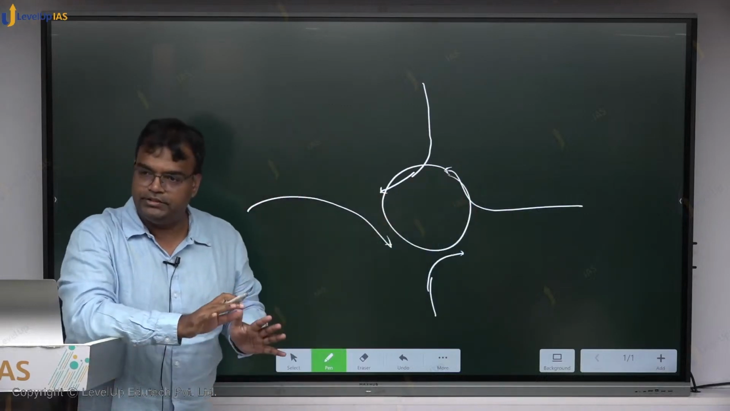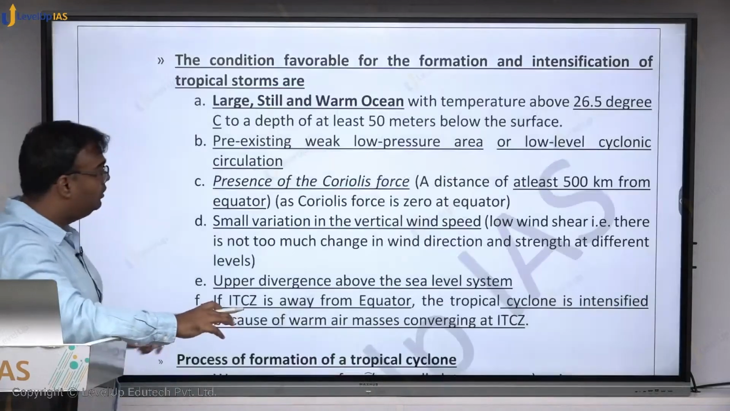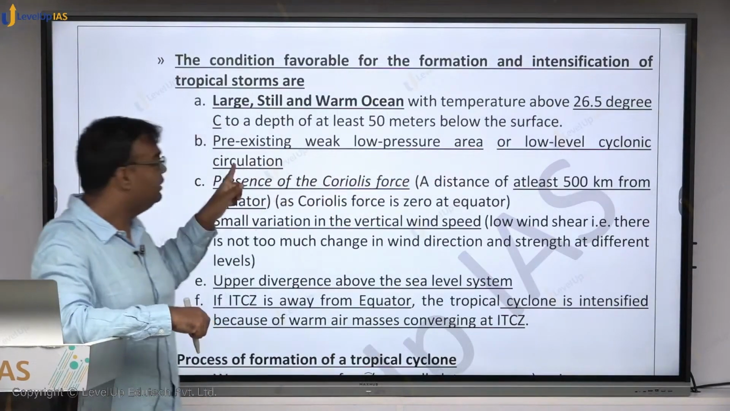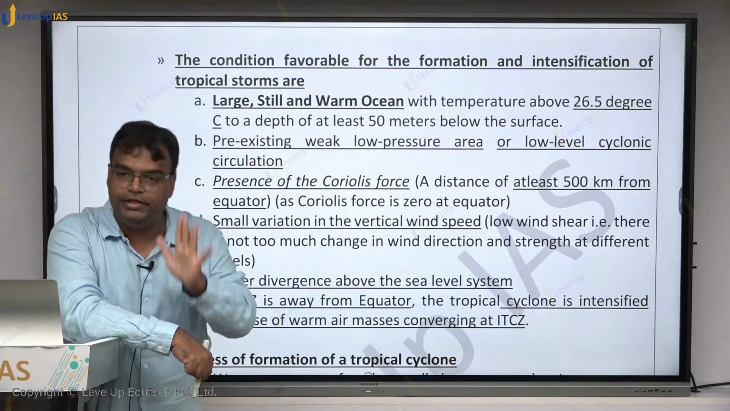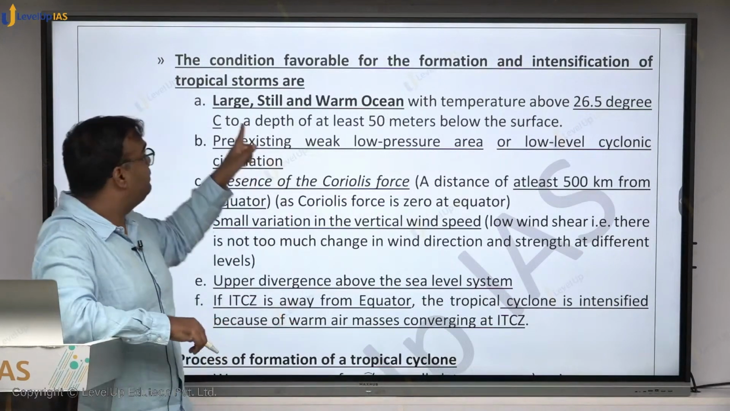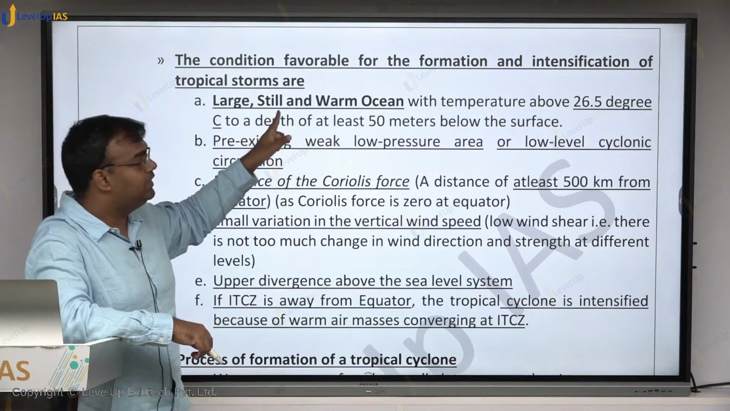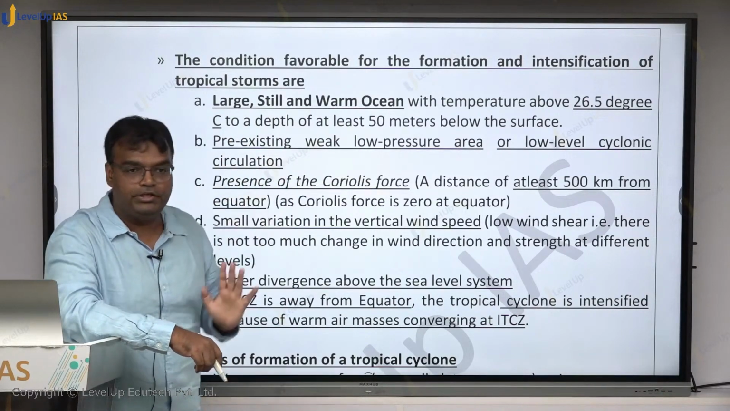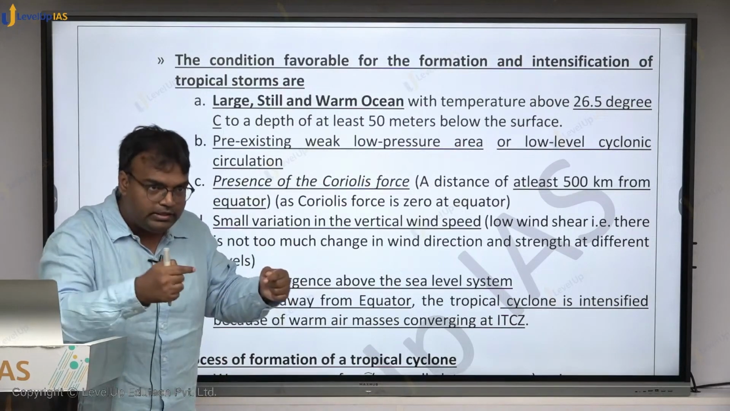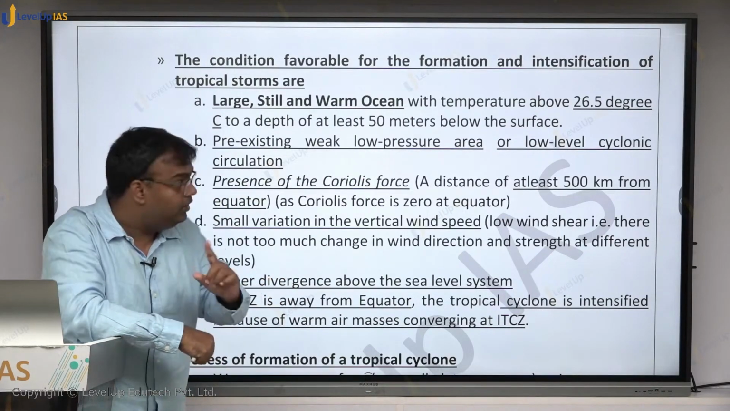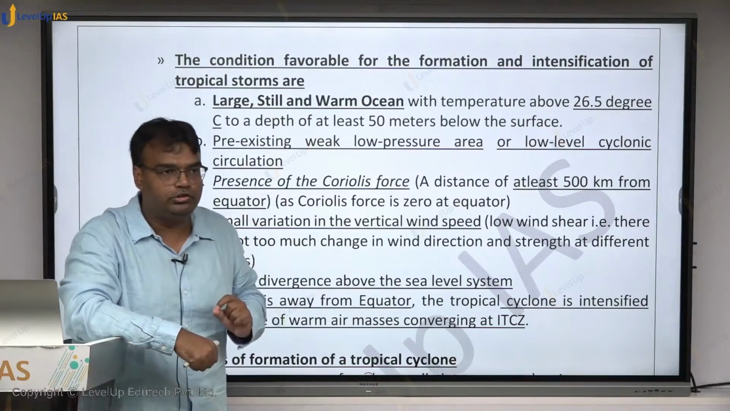Okay, so a pre-existing weak low pressure area or a low level cyclonic circulation should already exist for a big cyclone to form. पहला condition क्या था? Large, still and warm ocean. Second, pre-existing weak low pressure area, so that this beginning of the cyclone formation could be there. Third condition is presence of Coriolis force.